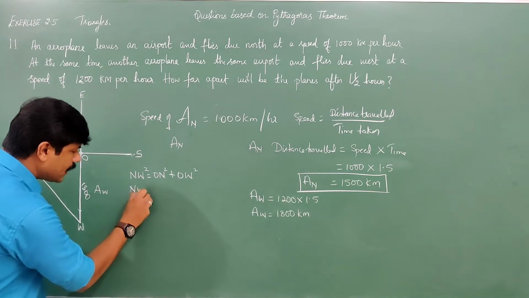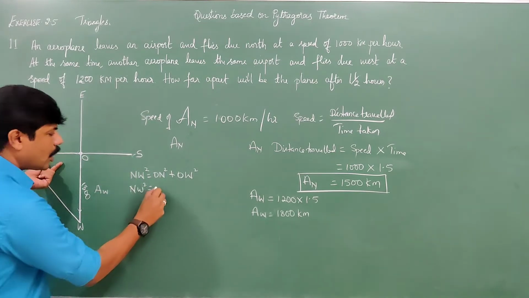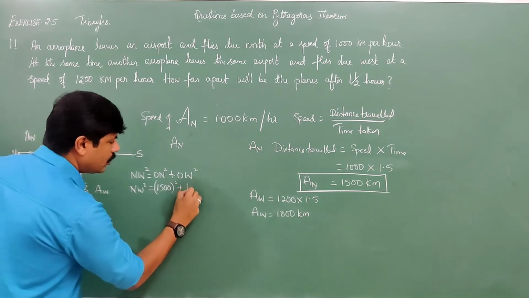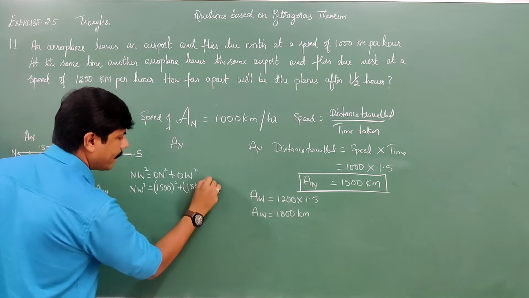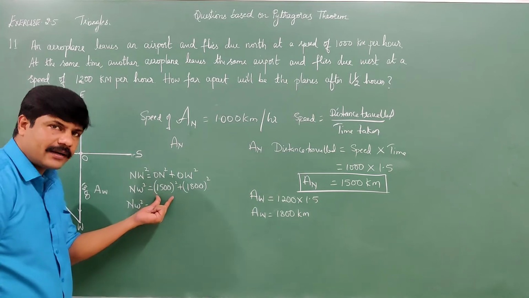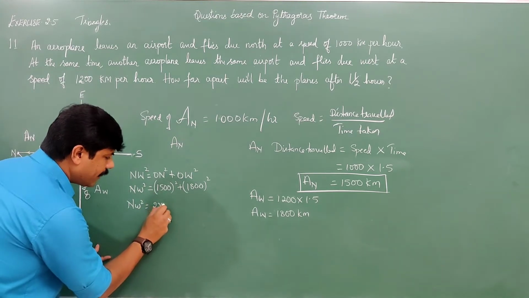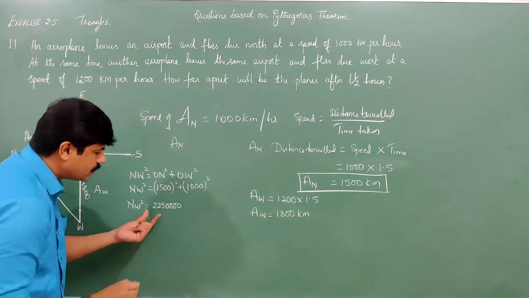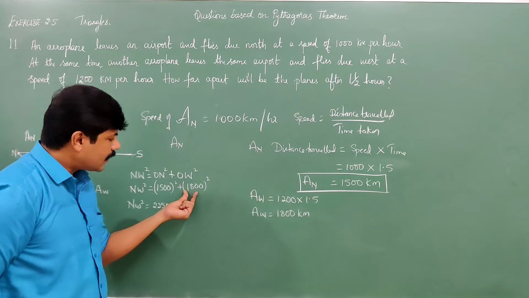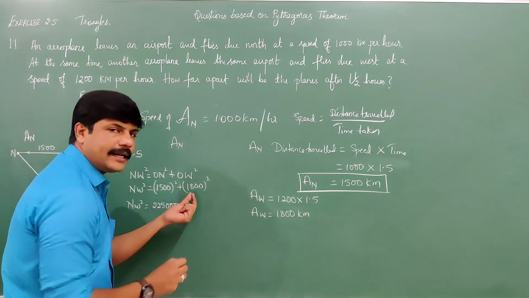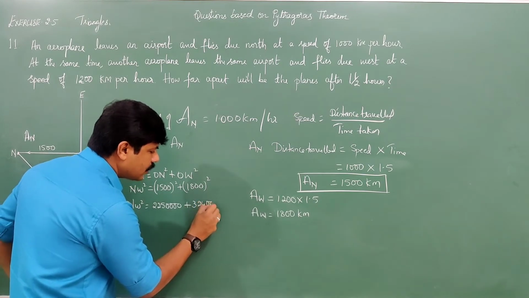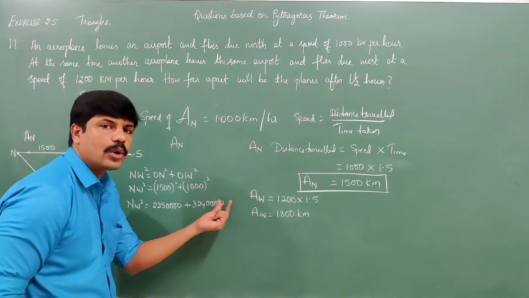Now NW square is equal to, what is ON? 1500 square plus, what is OW? 1800 square. NW square is equal to 1500 square, which is 22,50,000, plus 1800 square, which is 18 times 18, 32,40,000.